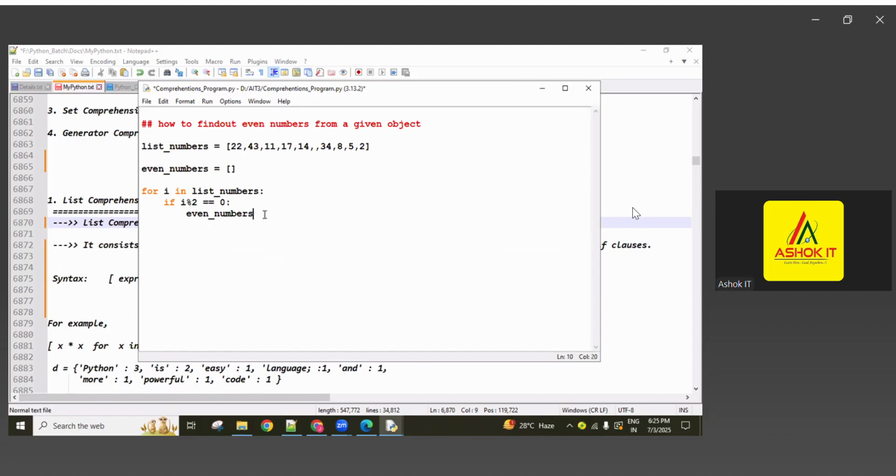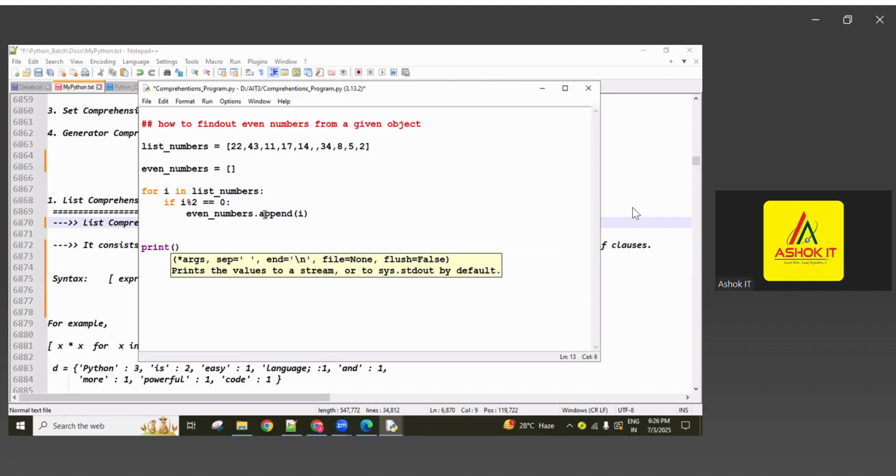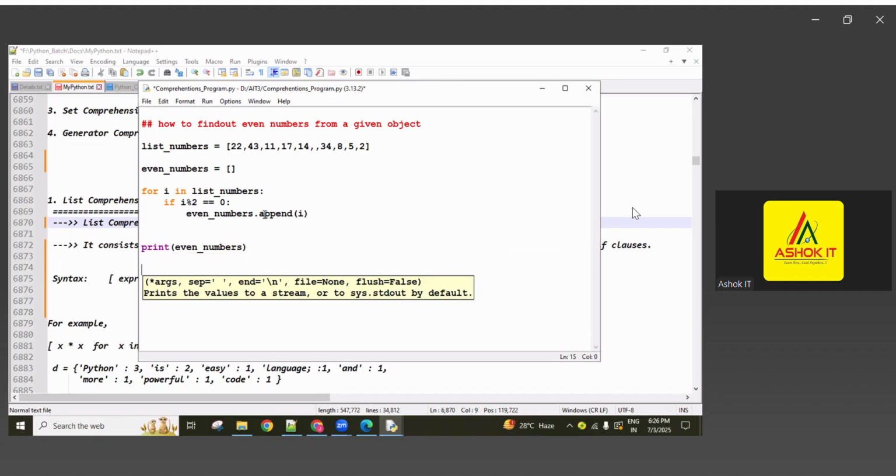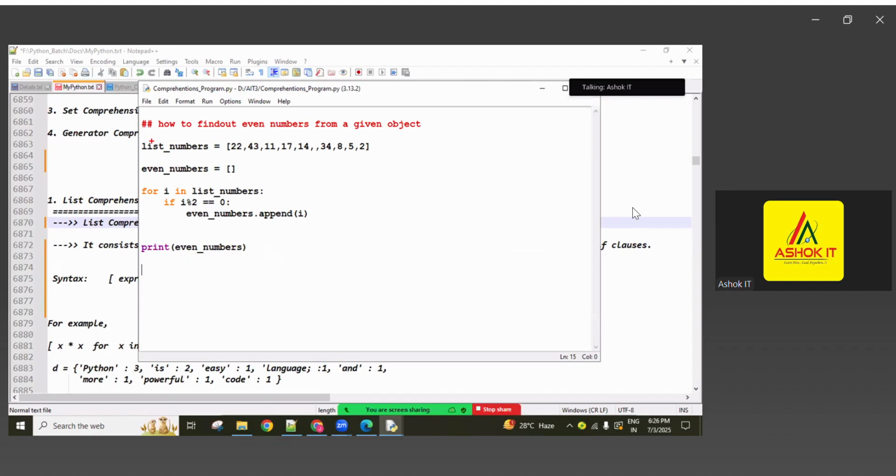So even numbers there. Into this, the i value I want to add, I'm using the append method. After completing the entire for loop, now you can print even numbers. Save it, execute. Check it, guys. Here is the list of even numbers; in the list of numbers there are both even and odd numbers.